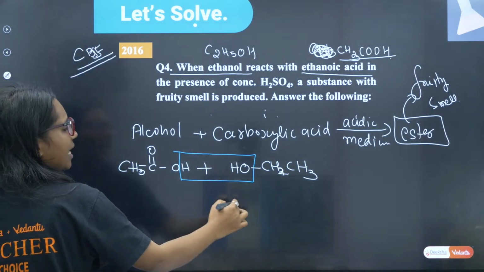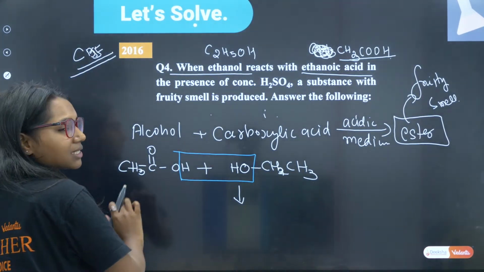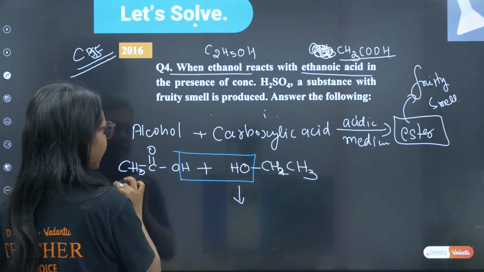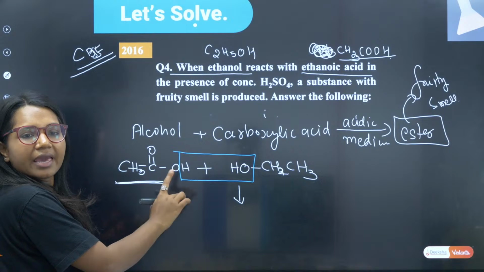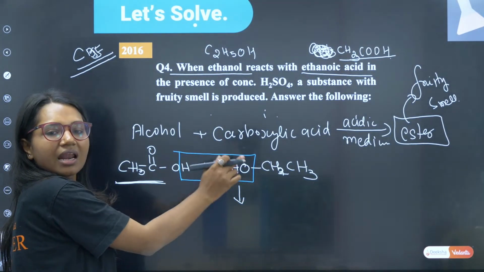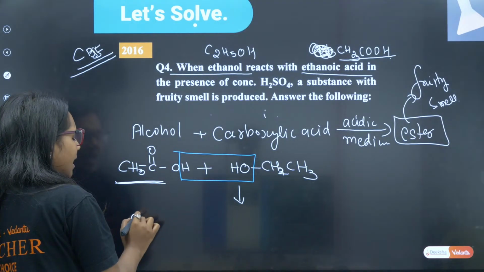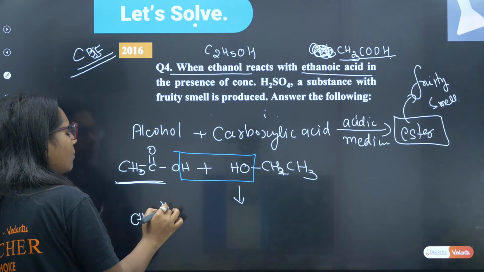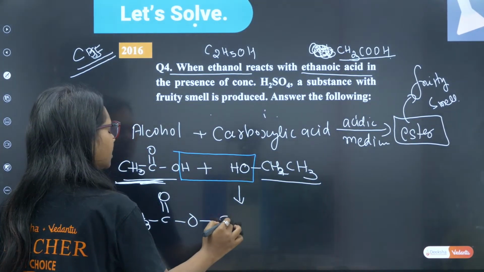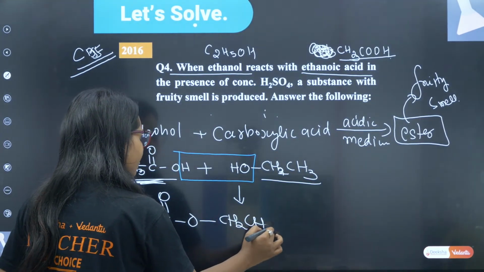What are you left with, tell me. What is left this side? My dear students, tell me what is left this side. Everybody in the chat box. If we remove water, what are we left with this side? CH3, C double bond O from here. And here we are left with CH2, CH3.